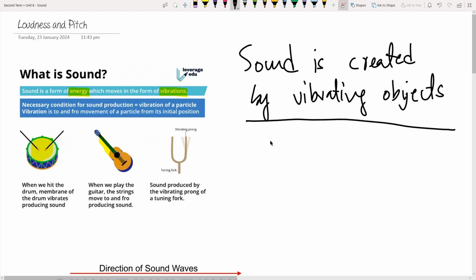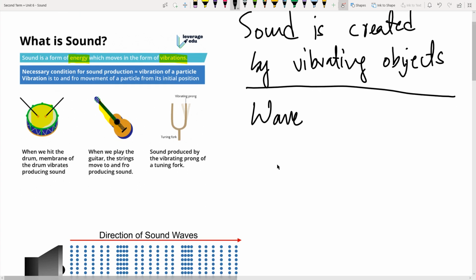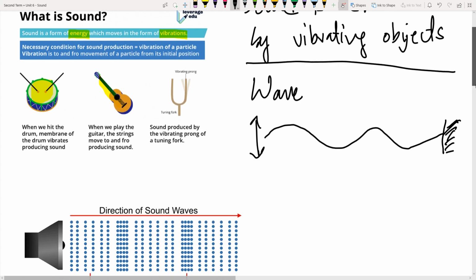Secondly, now what is a wave? If you hold a string or a rope, with one end fixed, and you move the other end up and down, you create a pattern which we call a wave. Now sound is also a type of wave, but it's quite different from these mechanical waves. Sound is also a mechanical wave, but it's a longitudinal wave.